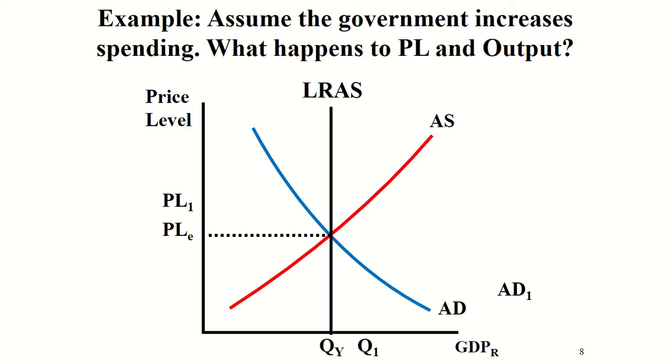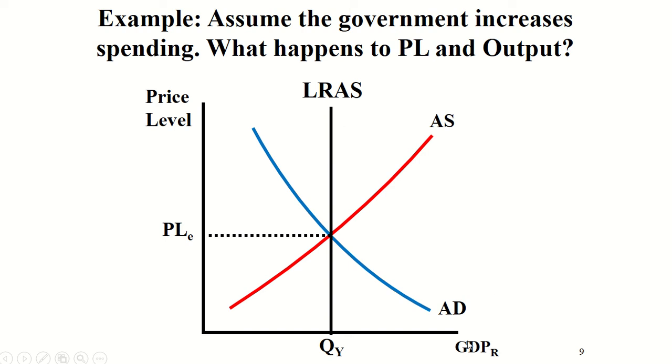Here we are in an aggregate supply, aggregate demand model, which shows aggregate supply and aggregate demand equilibrium right here. We have our long run aggregate supply.